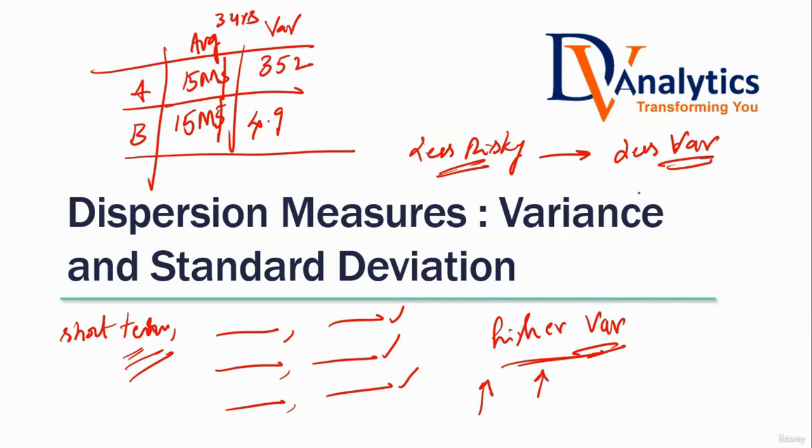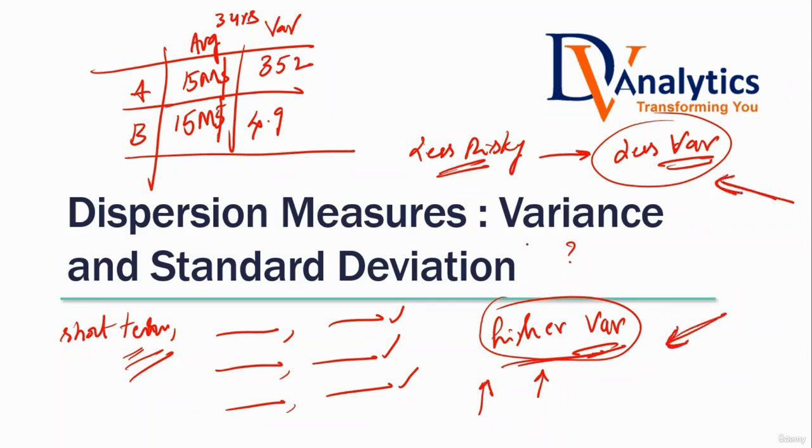Remember, whether high variance is good or low variance is good, that is not decided by us. That totally depends on the business problem. Do you agree with that? Sometimes your business problem tells you to go for a higher variance company. Sometimes your business problem will tell you to go for a lower variance company. Sometimes you want consistency. Sometimes you want versatility. Do you agree with that? Which one is good, high variance or low variance? Or it depends on the business problem? So it always depends on the business problem.